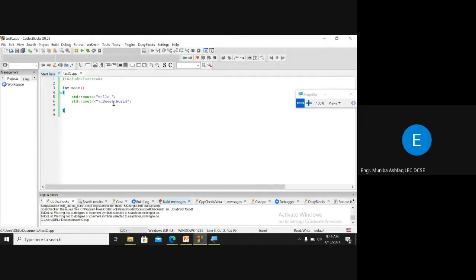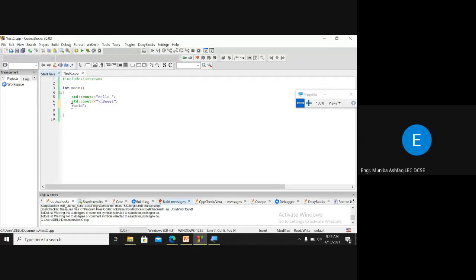Yes, absolutely. If you want to write this word in another cout, let's suppose, you have to complete it: you have to enclose it in double quotes, proceed it with a semicolon, then yes, you have to write this std cout.